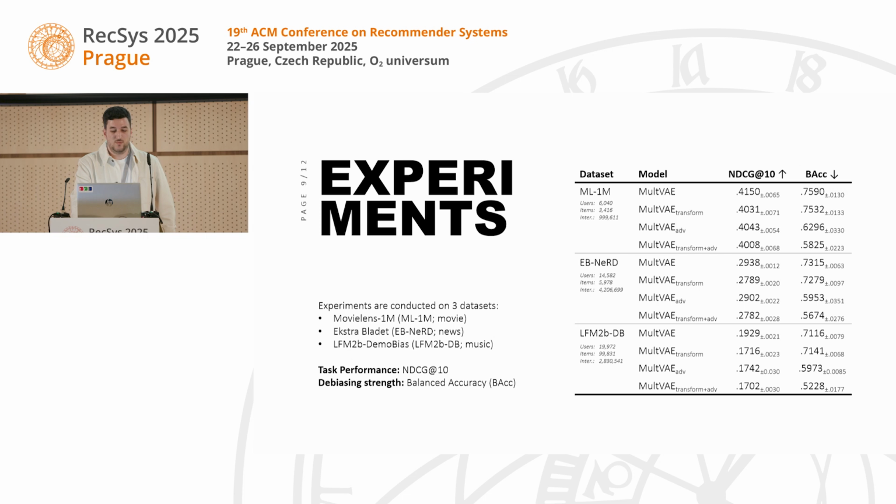And for the debiasing strength, we are measuring balanced accuracy, which in the case of gender, where we have binary information, means that we have an optimal target of 0.5.